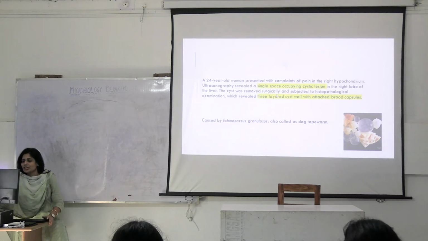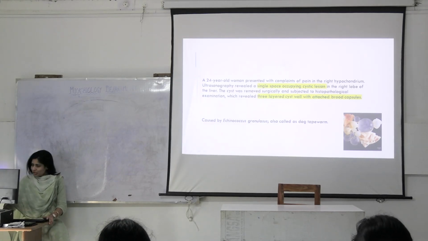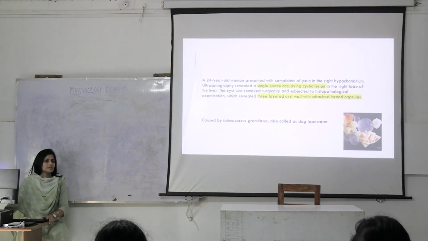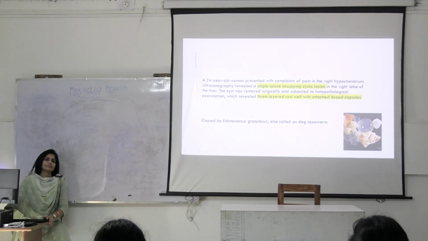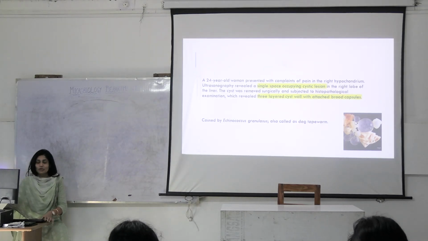This cyst was surgically removed. Okay. Can you see the cyst? What do you think this is? What is this? This is larva. Okay. What do we call this thing?